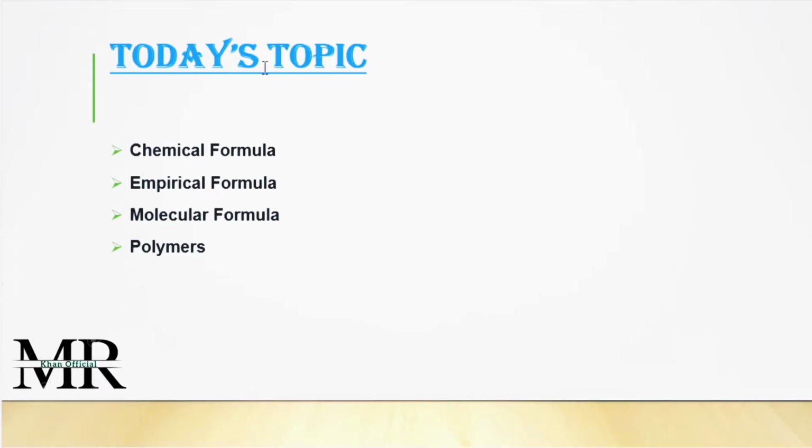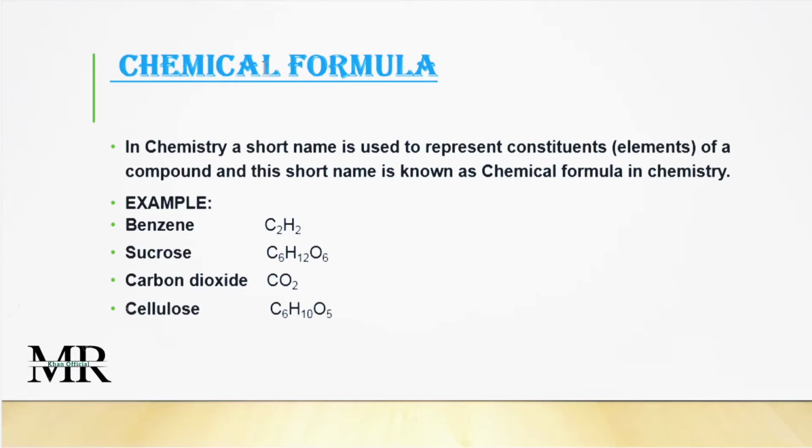The first one is the chemical formula. Student, keep one thing in your mind: a formula is always a short name for any chemical, for any compound, for any element, or for any atoms. Whenever we use a short name for a compound, or for a molecule, or for an atom, that will be known as the chemical formula.